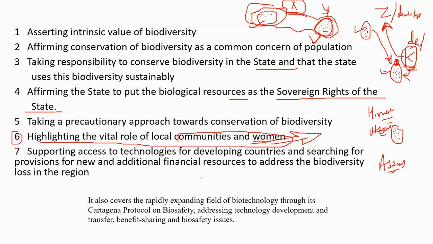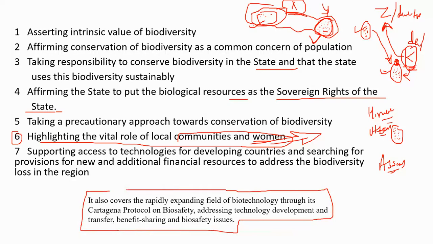And one more thing, this is the last point. This protocol also covers biotechnology, and for this there is a sub protocol known as the Cartagena protocol. It is on biosafety. What is this? Nowadays we are seeing that there is a variety of hybrid animals, hybrid fruit, hybrid flowers. This is a combination of two or more, and there is some other result.